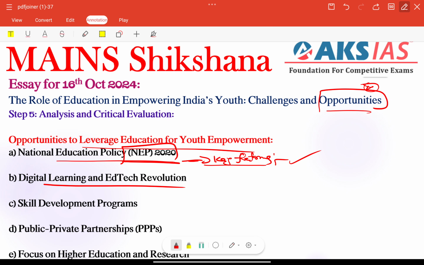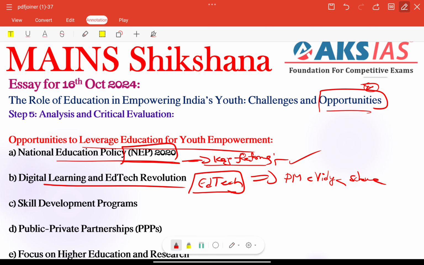Next, digital learning and the edtech revolution are also very important here, because the rise of educational technology platforms, edtech platforms, offers immense potential to bridge the gap between rural and urban populations in education. So here we can add the initiatives, PM Vidya, which is also a very important scheme.